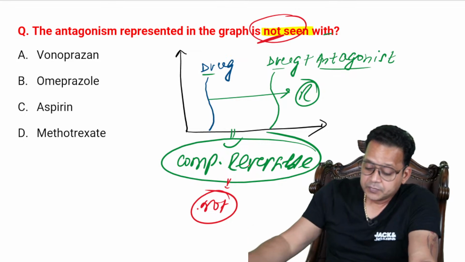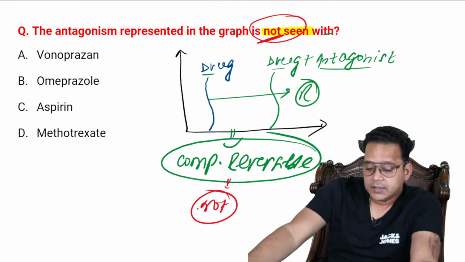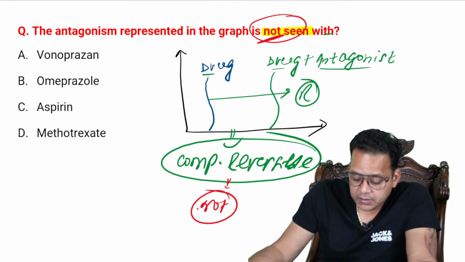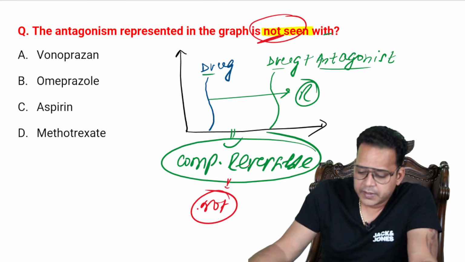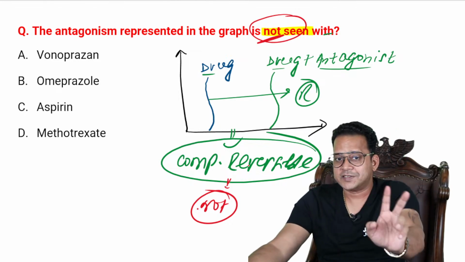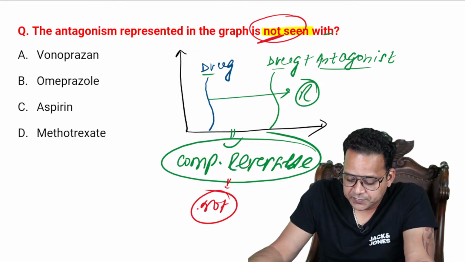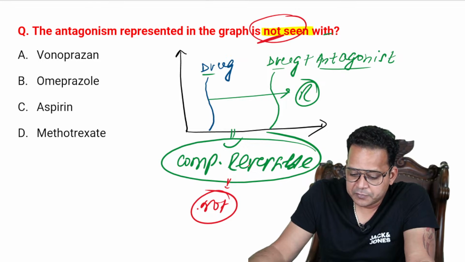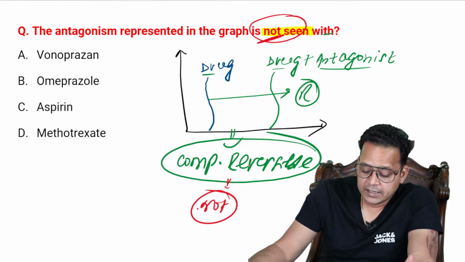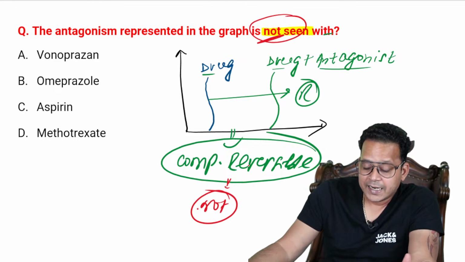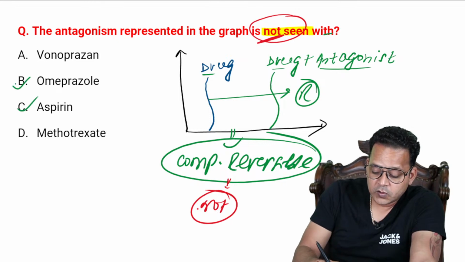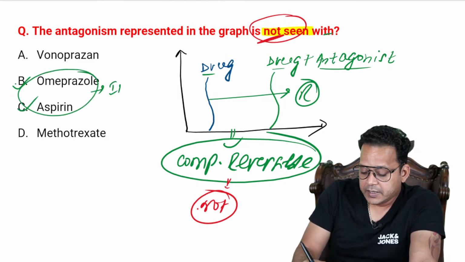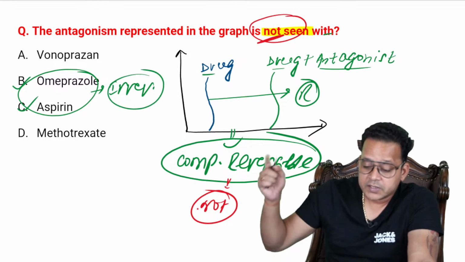So as I told you, always look at what is being asked. So what is the answer? 2 options have to be the answer, and you can rule out and find the answer here. Vonoprazan, omeprazole, aspirin, methotrexate. All right, so what do you think? I've told you there are 2 answers here, A, B, C, D. Many of you have given the answer before this as A and D, and A and D are exactly what is not the answer. The answer here is omeprazole and aspirin, because these are irreversible.